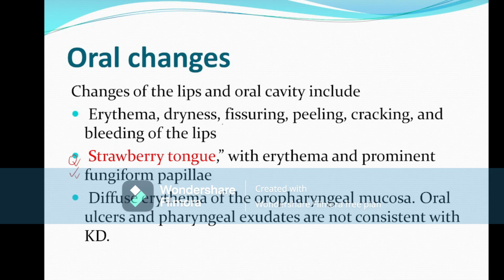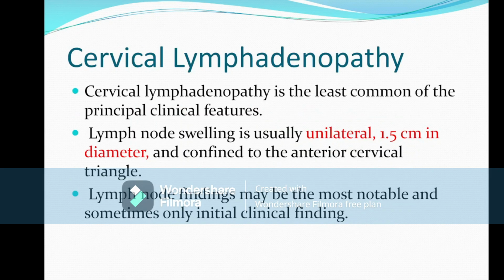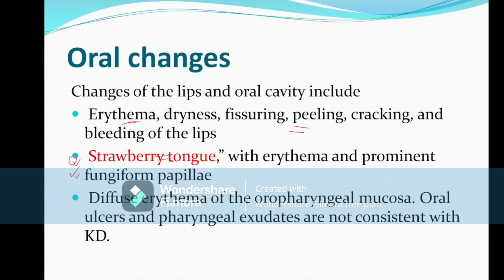So there are cracked lips, peeling of the lips, and red lips with strawberry tongue as the oral features. If any patient has oral ulcer, oral ulcer and pharyngeal exudate are not considered features of Kawasaki disease. Please remember this for clinical practice. If any patient has oral ulcer with red tongue, this is not a feature of Kawasaki disease.